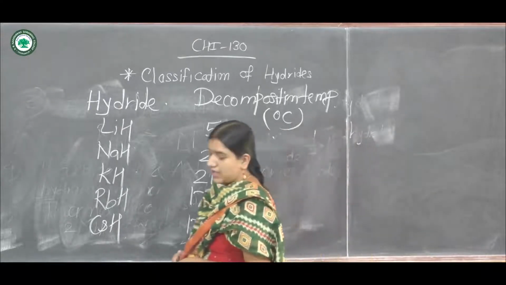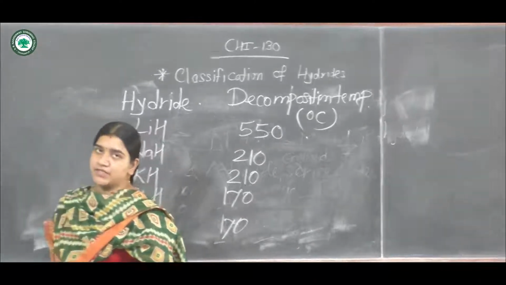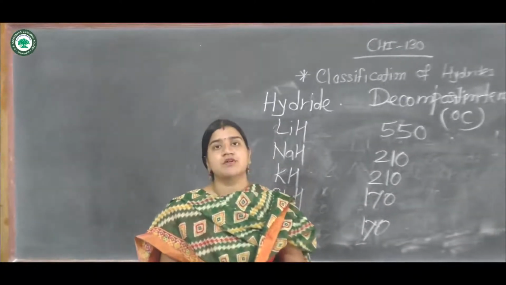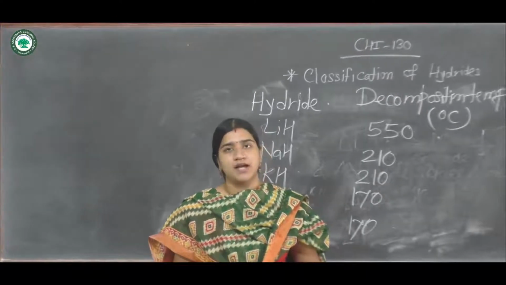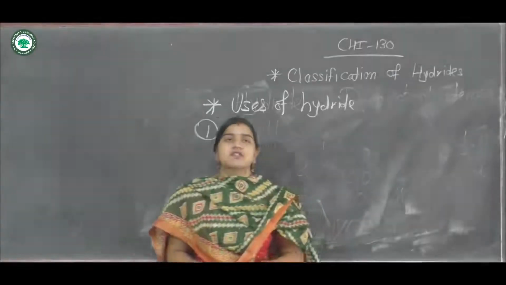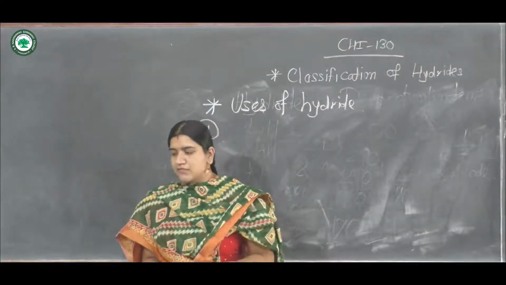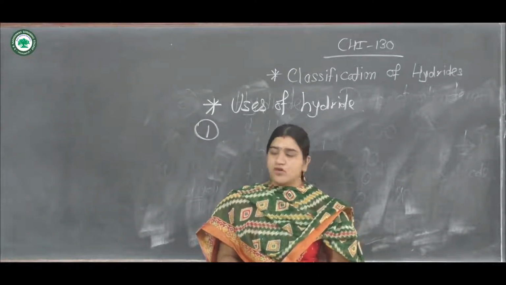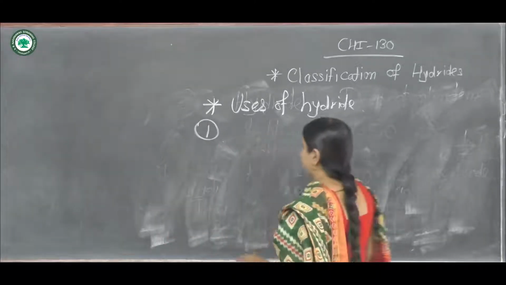Now after the decomposition temperature, the next point is, what are the uses or applications of saline hydrides? So we will see the uses. Generally the lithium, calcium and sodium hydrides are most commonly used in the chemical industry.